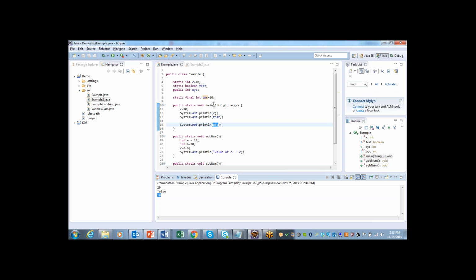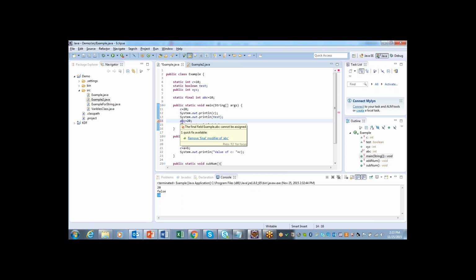So if I change this inside the main, let us see what happens. I'll say something like this: ABC equals 20. The default value here is 10. I have already assigned it, and I have made it a constant. As per our understanding, once you define it, it should not be changed. It will not allow a change. So that's what is happening here. If I try to change the value from 10 to 20, I'm getting an error.